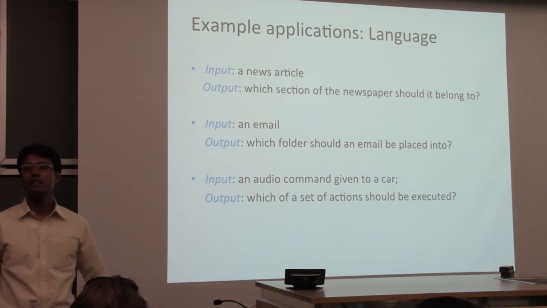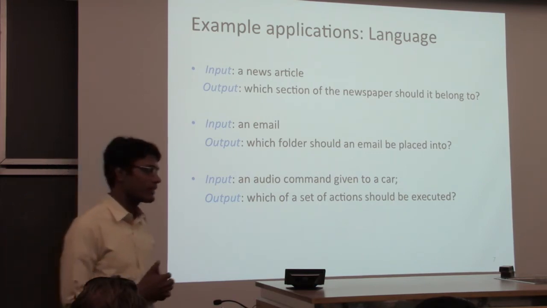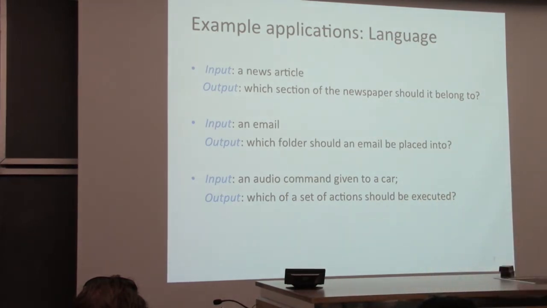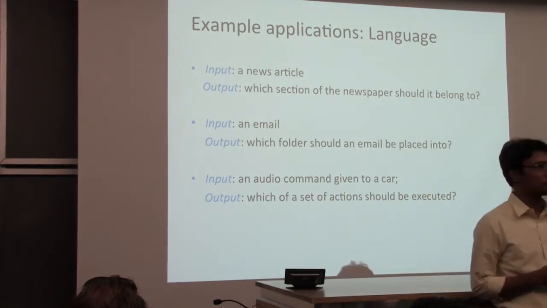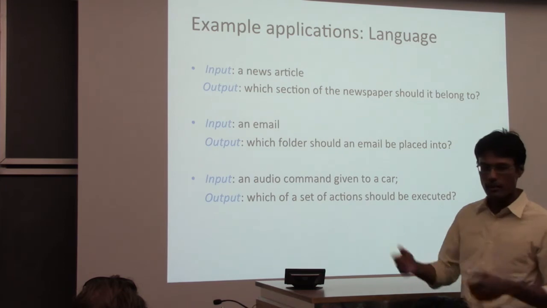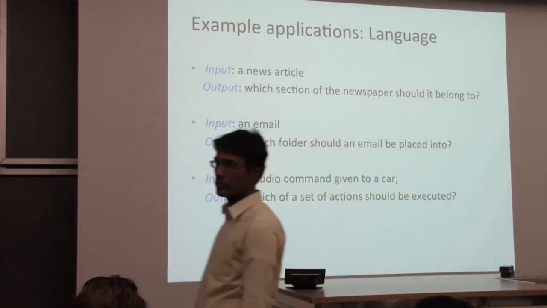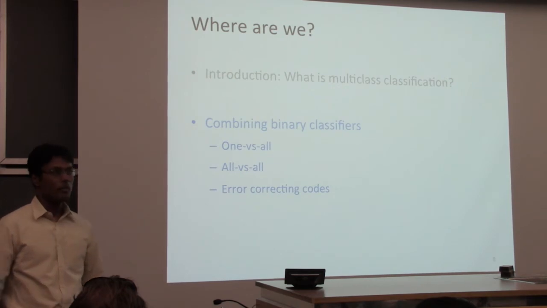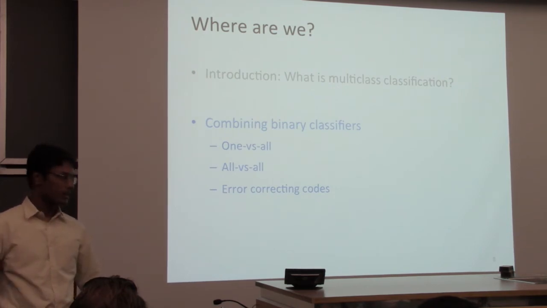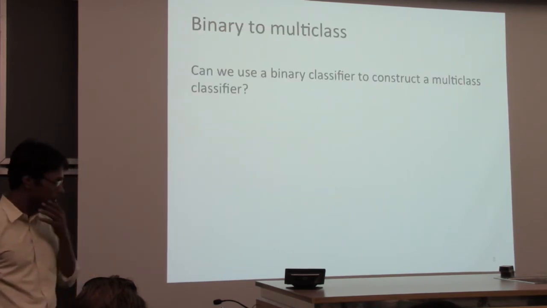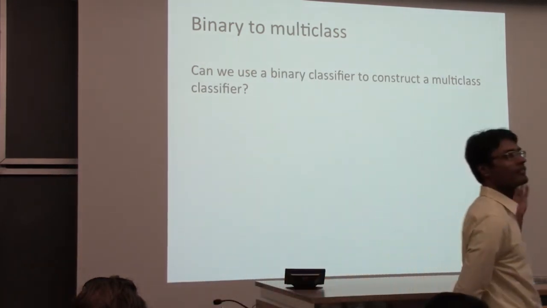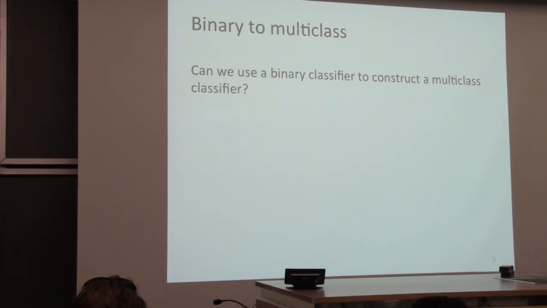So the point of this is to convince you that multi-class classification is everywhere, and it's also one of those problems that is widely used not just for papers and such things, but also in actual applications that we are probably using right now. So the question now is, let's get back to the thing that we were looking at, which is we know everything about binary classification, everything there is to know clearly.